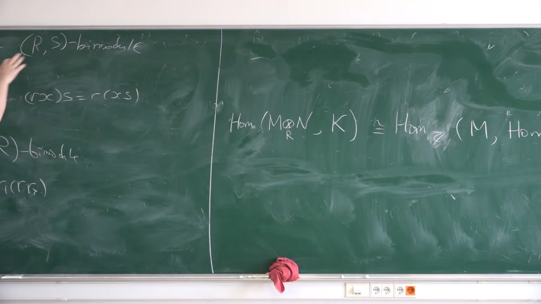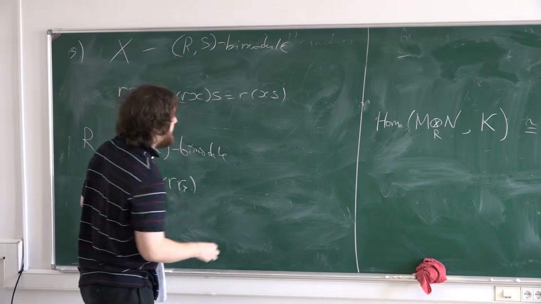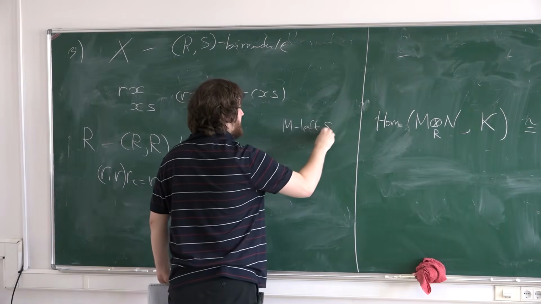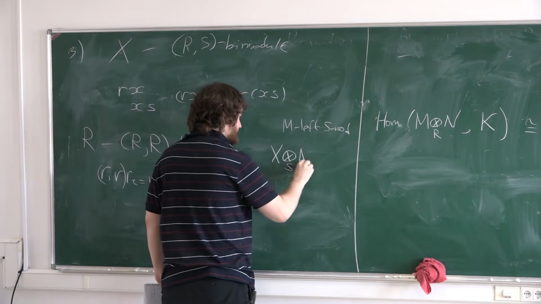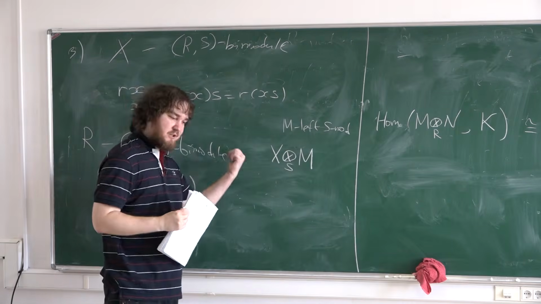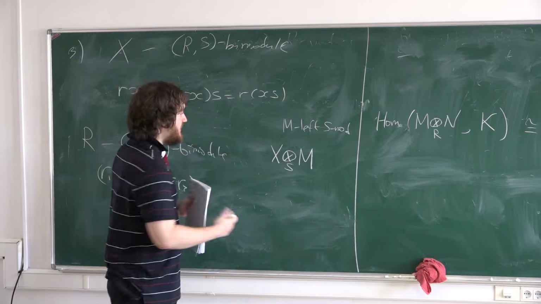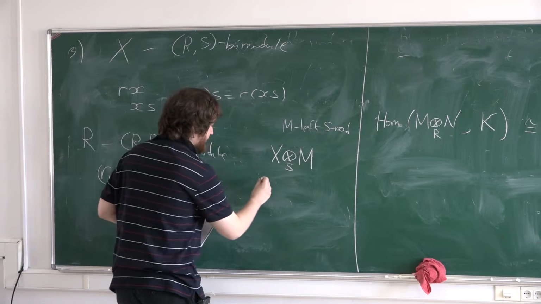Then, if you have such a situation, an R-S bimodule X, and M is a left S-module, then you can consider the tensor product over S. On its own it's just an abelian group, but you also have a left R-module structure on X, and then this thing itself has a left R-module structure by this obvious rule.